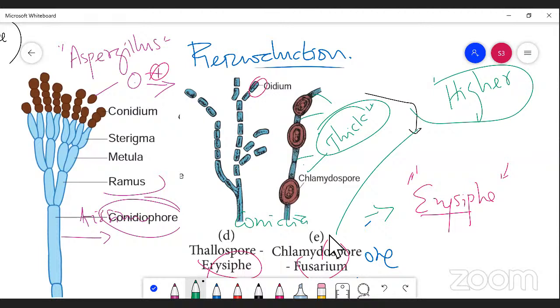Sometimes some cells of Fusarium are covered by a very thick layer, right? So they germinate and develop into a new organism. So this is one of the methods of asexual reproduction by which an organism reproduces, right? So this is simply something about the asexual method of reproduction.